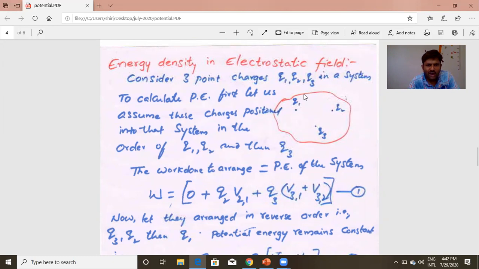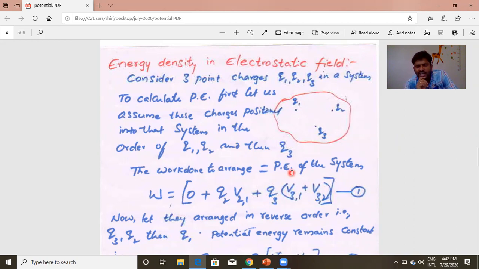For that, I am considering three charges, Q1, Q2, Q3. Initially, let us assume these three charges are not there. It is just space. Q1, Q2, Q3 charges are in our hand. We need to arrange these three charges as shown in the figure, Q1, Q2, Q3.